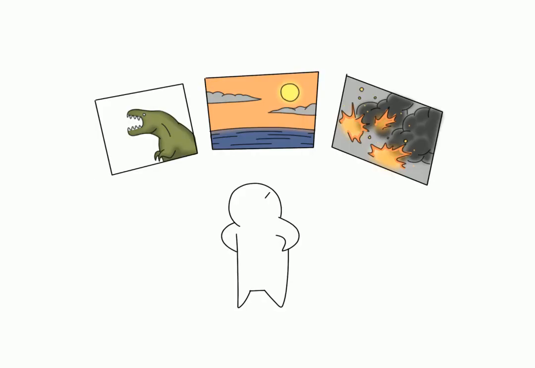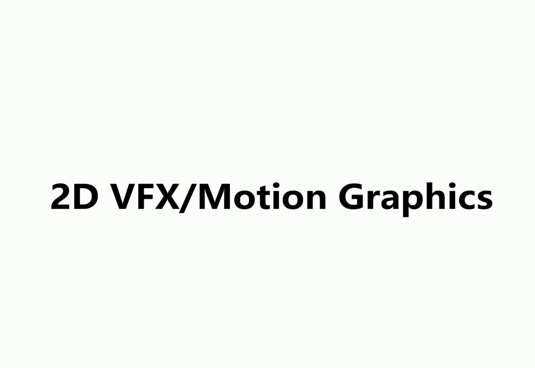Compositing. To make a final output, the layers rendered previously are put together in compositing. The layering process can be as simple as putting two layers together, or as complex as matching hundreds of layers and adjusting their properties. 2D VFX or motion graphics.